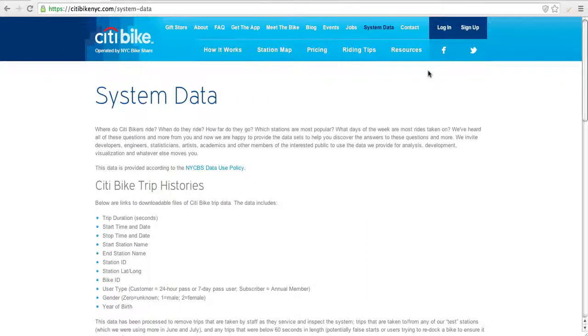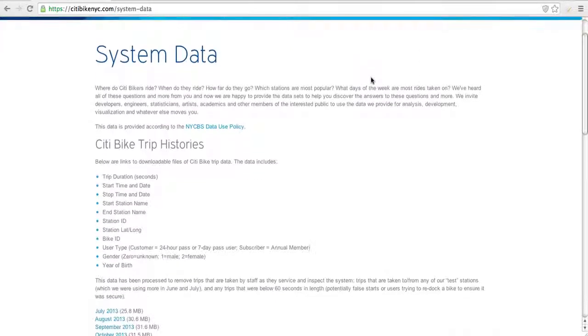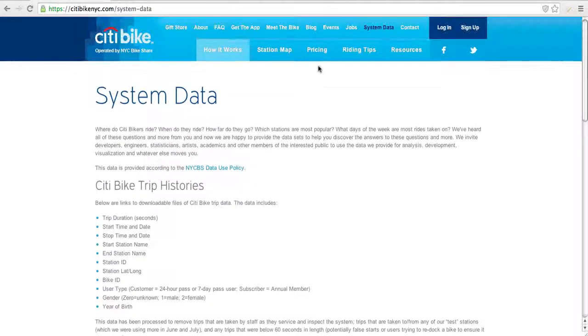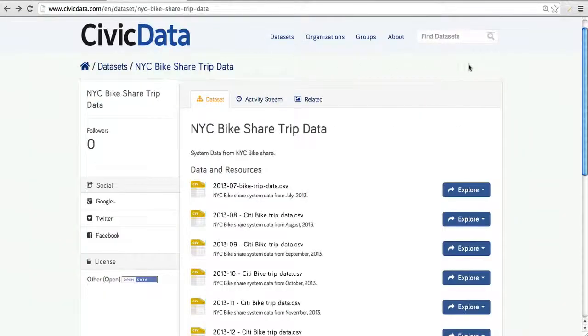So not long ago, the operators of the New York City bike share system released a whole bunch of really interesting open data on how people were using the bike share system in New York City. What I did was I took that information and I put it into civicdata.com. Civicdata.com is an open data portal that's operated by Excella. And if you go to civicdata.com, you can sign up and start using and adding data. If you go there, you'll see a data source for New York City bike share trip data.